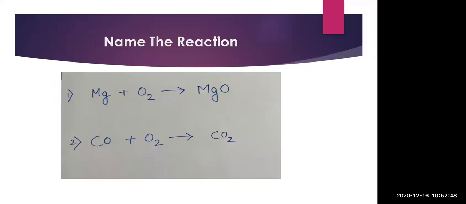Now, name the reaction. These kinds of questions can be asked in the exams and are mostly asked in the exams. So listen carefully. Now the first one: Mg plus O2 gives MgO. Okay. Now by seeing this reaction, first of all, we will go one by one.